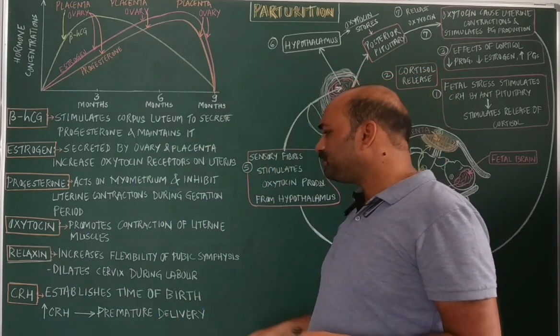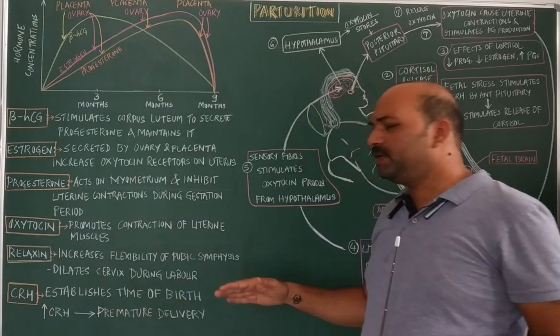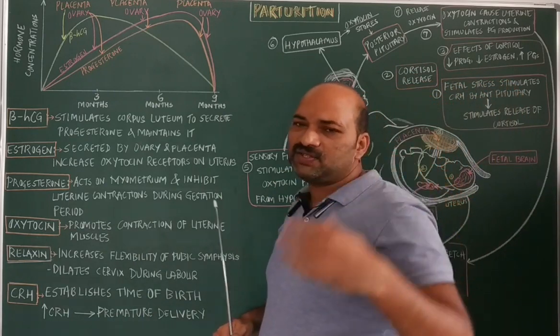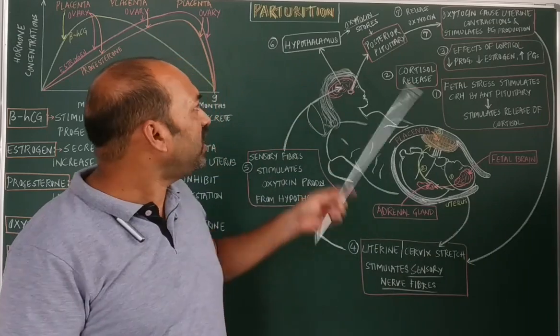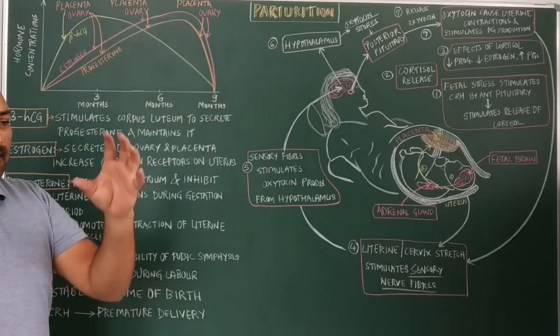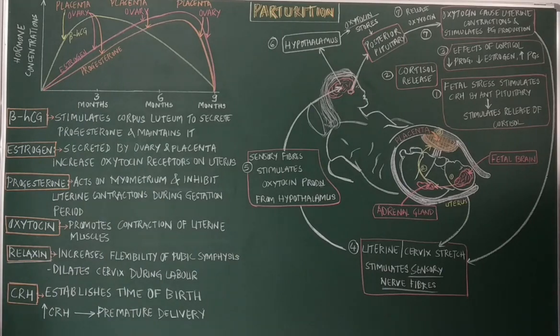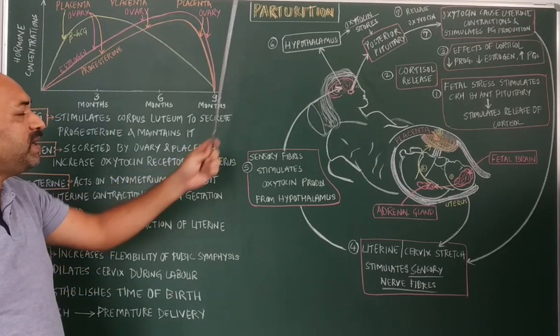So the CRH levels will be lower during the gestation period, and it drastically increases during the process of parturition. Thereby it acts as a clock which establishes the time of birth. So these are the 6 different hormones which are involved in the process of parturition.